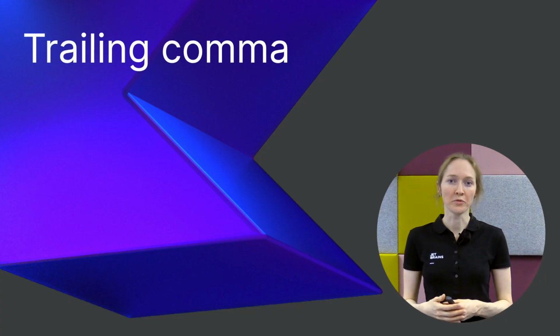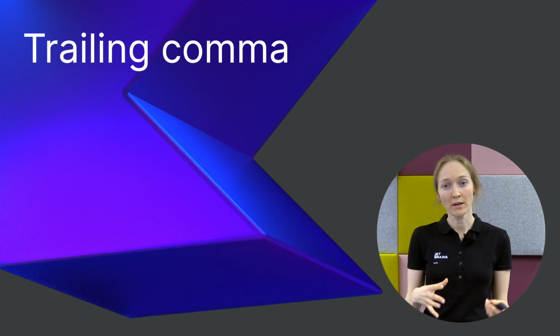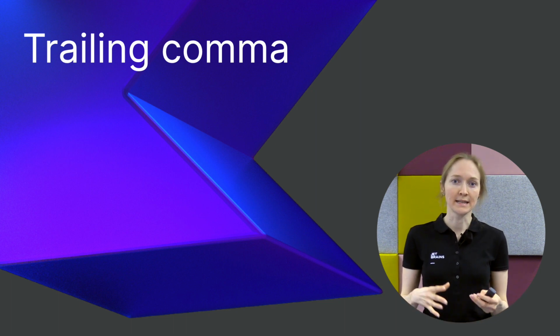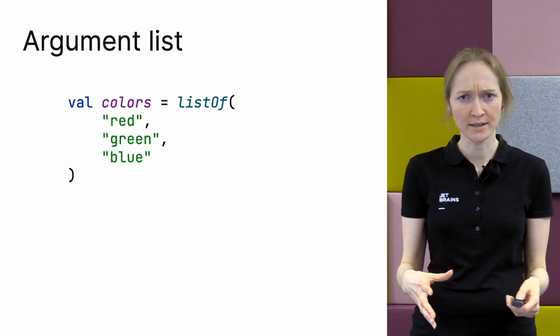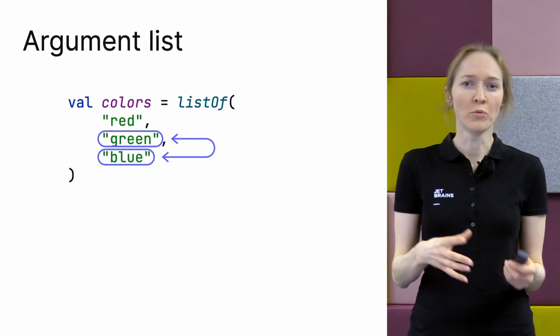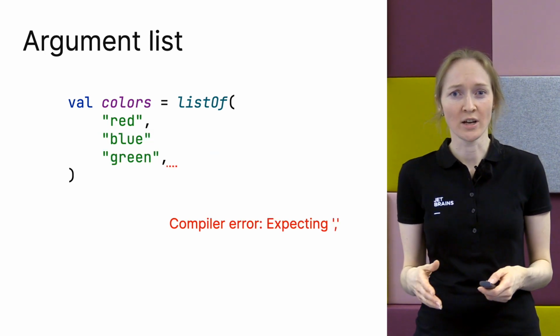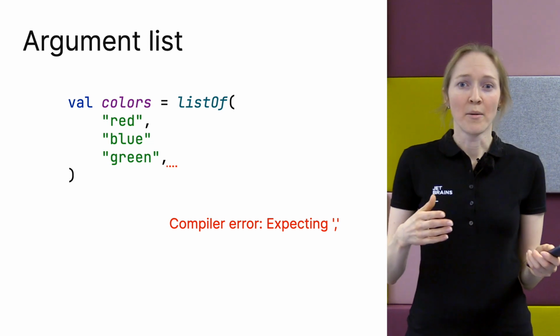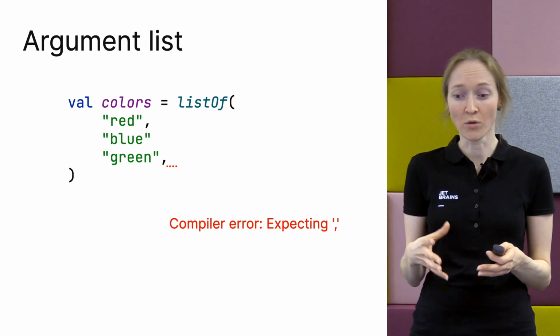Now let's move on to the next topic, which is extremely useful. Following many other languages, Kotlin now supports trailing commas. Imagine you see a list of elements in the code, and you want to swap the last two elements. You try to use IntelliJ IDEA functionality to swap the lines, but you get a compiler error because the last line doesn't have a comma.